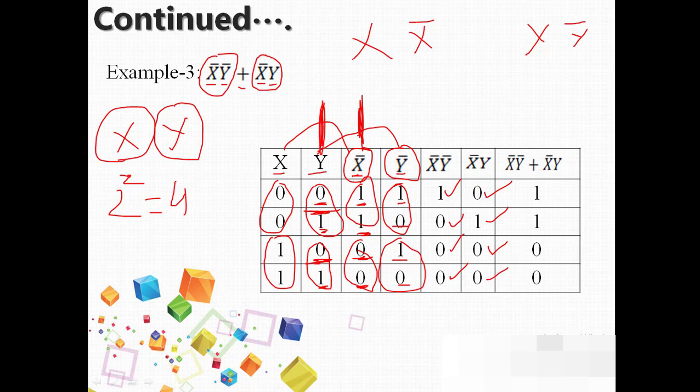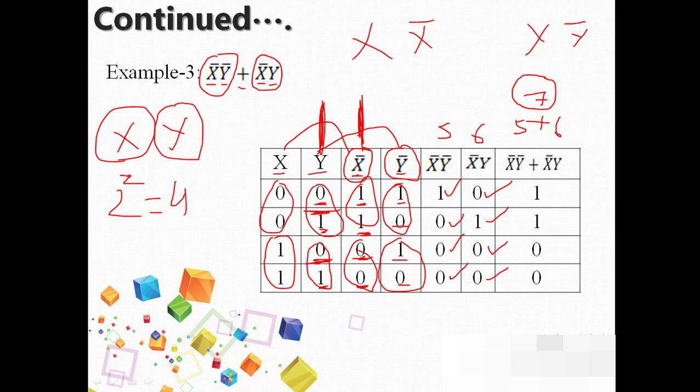That's a possible result. Now these two values, if you consider this as column number 5 and column number 6, column number 5 and column number 6 are added together, that makes column number 7.